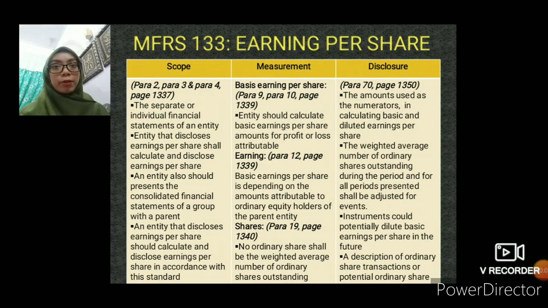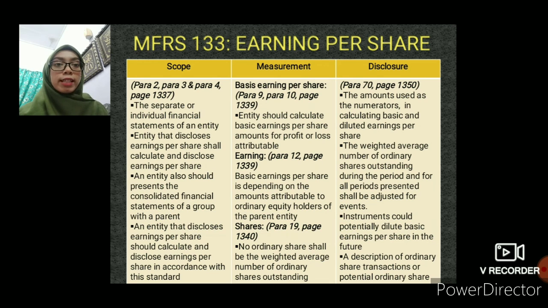Last but not least, disclosure under MFRS 133, earnings per share, which we refer to para 70, page 1350. There are several things that a company should disclose. First, the amounts used as the numerator in calculating basic and diluted earnings per share, and the reconciliation of those amounts to profit or loss attributable to the parent entity.